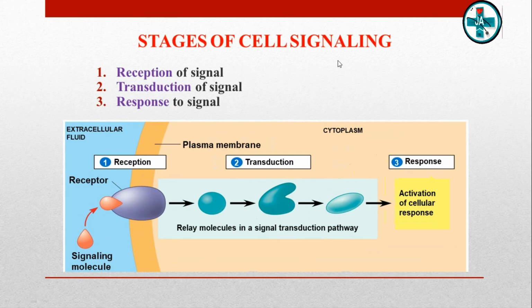So, stages of cell signaling. Sir Earl Sutherland discovered how the hormone epinephrine acts on cells, and suggested that cells receiving signals went through three processes. One is reception of signal, second one is transduction of signal, third one is response to the signal.